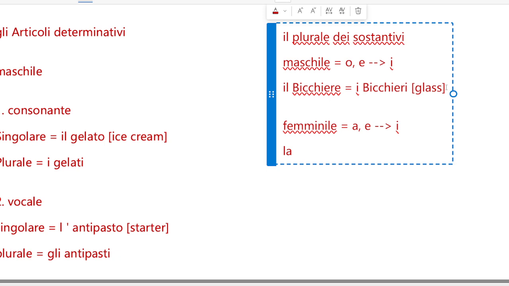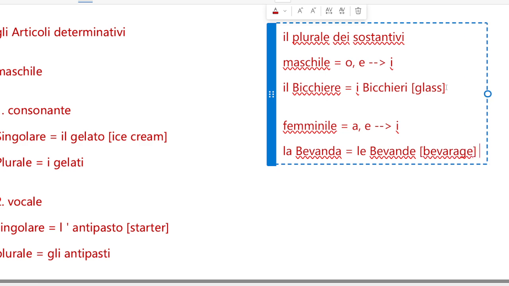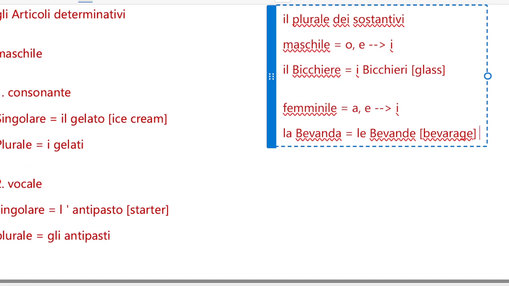Another one is la bevanda. So it would be le bevande. These are the beverages. Okay. Obviously the plural will be beverages. Yeah. So le bevande. Now in this case, what else? Okay. There's another very key point we can note down here.